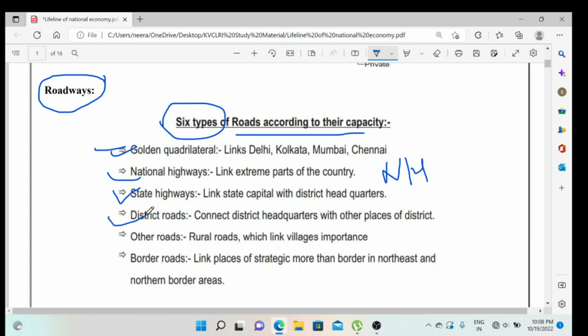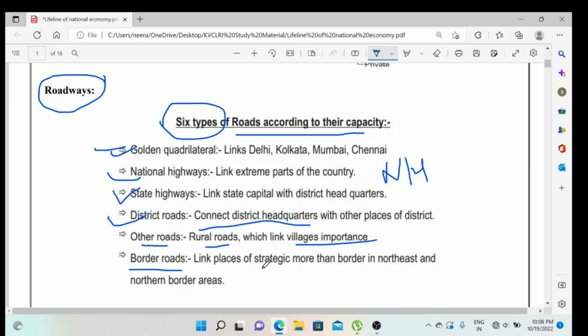Then the district roads. These kinds of roads connect district headquarters with other places in the district. Then other roads, like rural roads in the village, whatever road we see near your house, in front of your house, that is called other roads. One very important type is border roads.